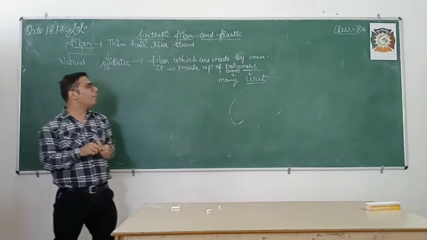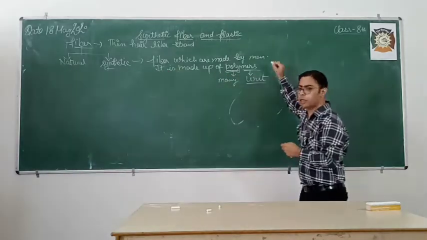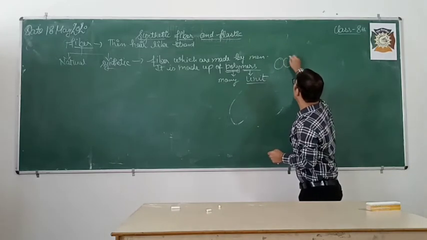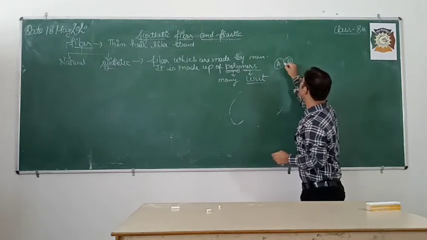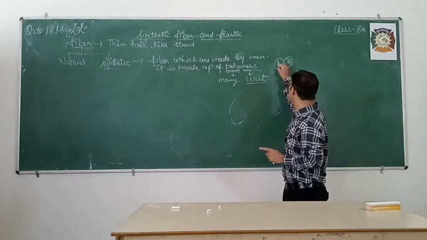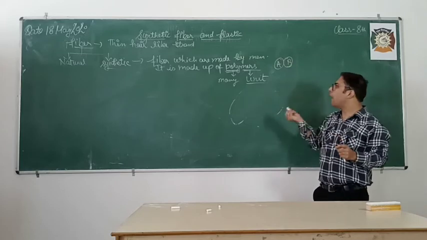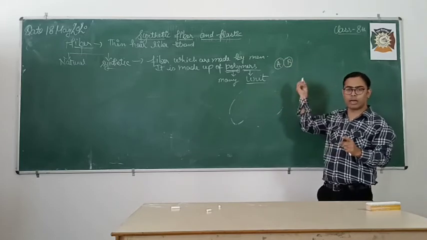Now take an example of polymer. Suppose I am having a small molecule, that is A and B. So see it very carefully. I am having a molecule in which two types of atom are there, A and B. Now what happened to form the polymer out of it?